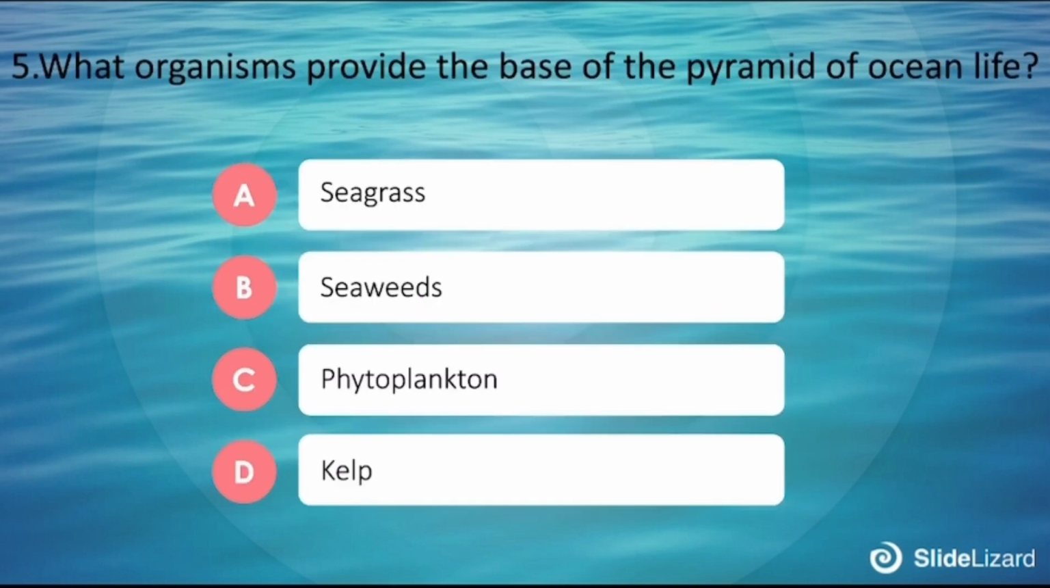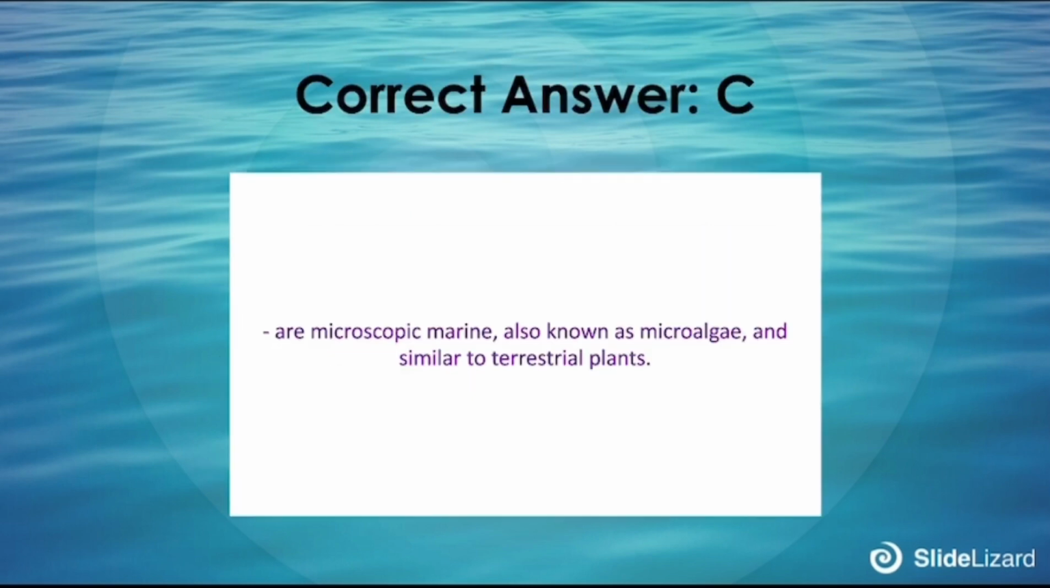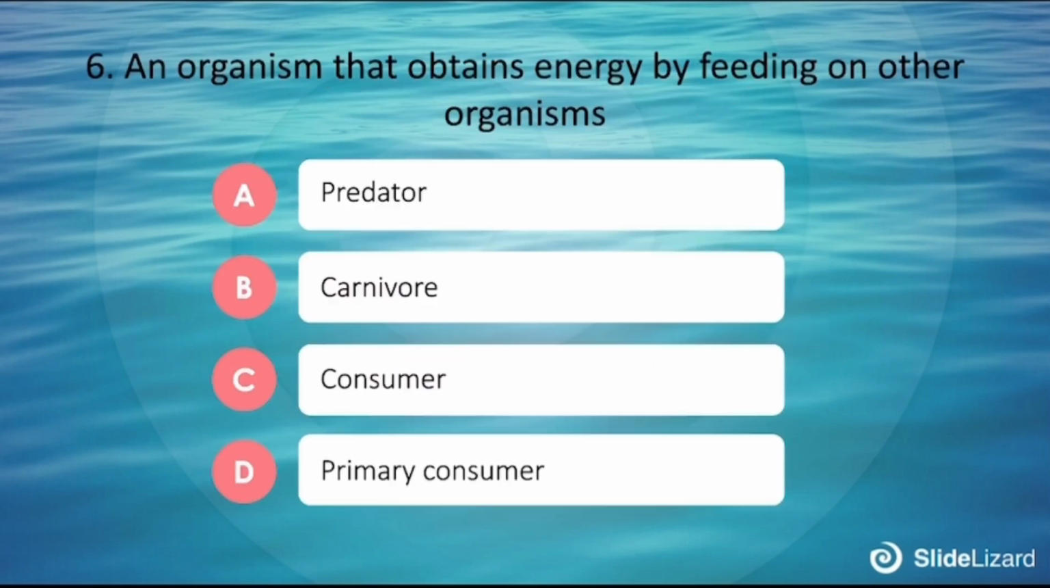5. What organism provides the base of the pyramid of ocean life? A. Seagrass, B. Seaweeds, C. Phytoplankton, D. Kelp. The correct answer is C. They are microscopic marine organisms, also known as microalgae, and similar to terrestrial plants.